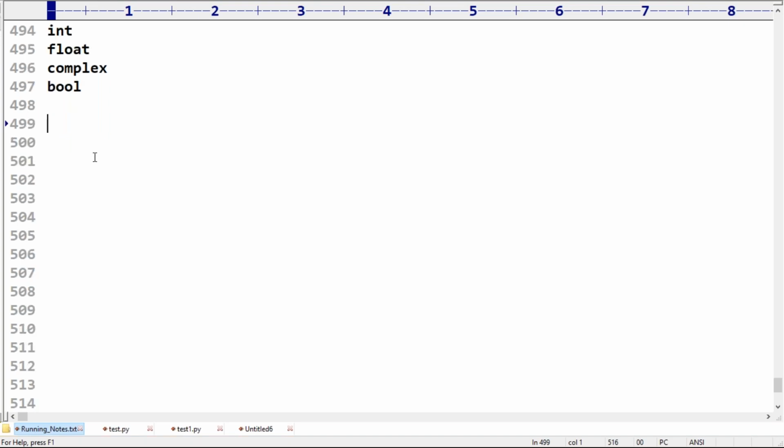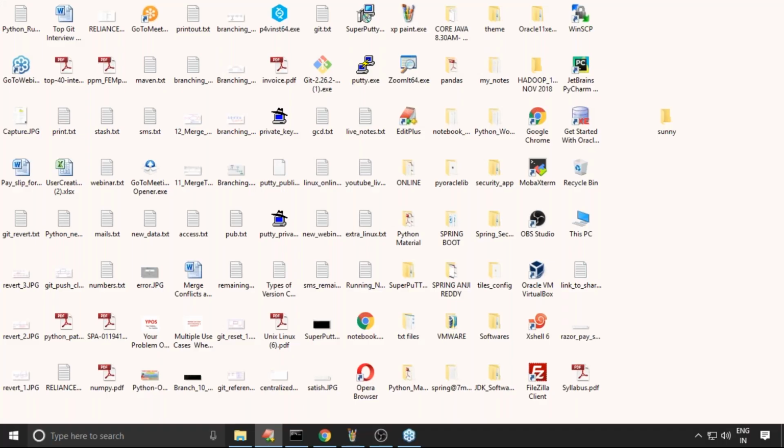Now the next type we have to talk about, str, we just started. So can you please tell what is str? Str means string, a data type. Any sequence of characters within single quote or double quote or triple quote is by default considered as a string. In Python there is no char data type, we have string only. Even a single character within single quote is treated as string type only, friends.